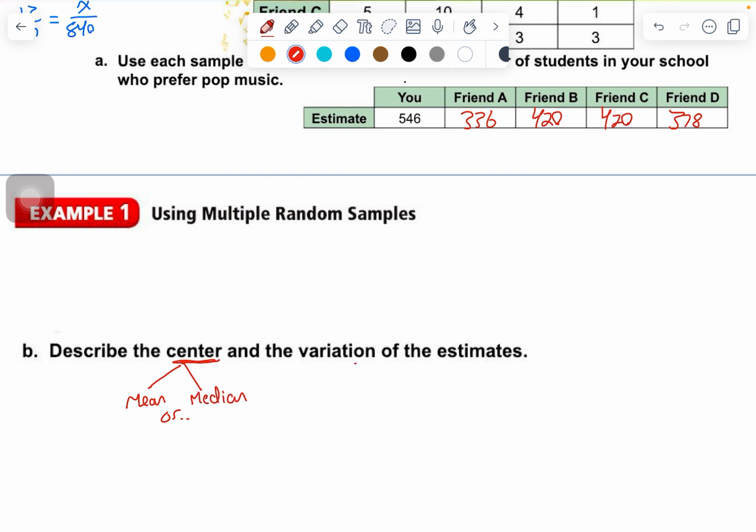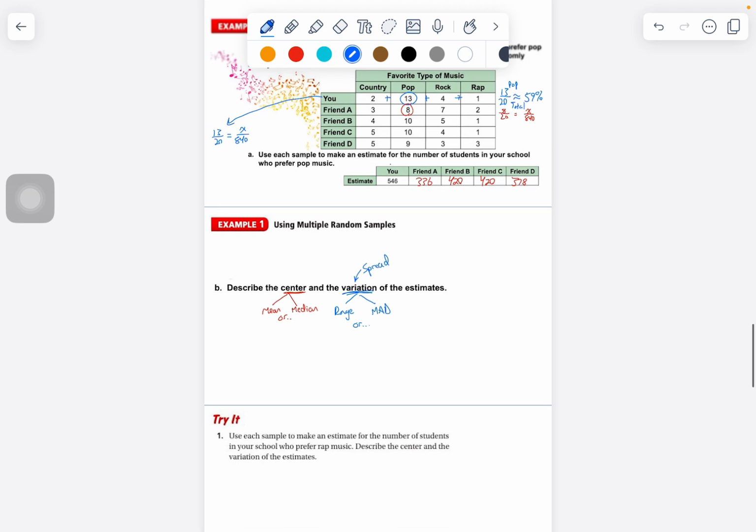And then variation, which is spread, means how spread out they are. We would say range or the MAD. Now, you might not remember what these things are. You should have learned them last year. I'll go over them briefly today and spend more time on them next class for sure.